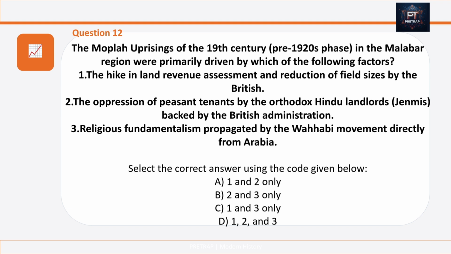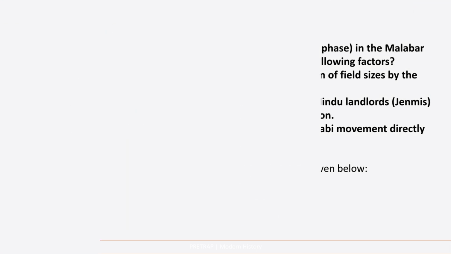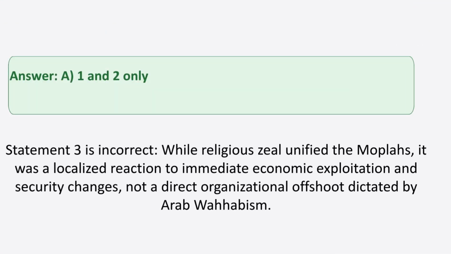Number 3, the religious fundamentalism propagated by the Wahhabi movement directly from Arabia. Select the correct answer using the code given below, and your answer is option A, 1 and 2 only is correct. Statement 3 is incorrect because while religious zeal unified the Moplas, it was a localized reaction to immediate economic exploitation and security changes, not a direct organizational offshoot dictated by Arab Wahhabism.